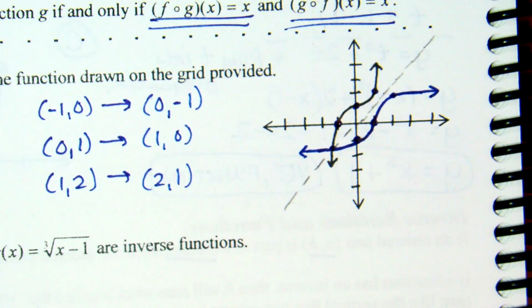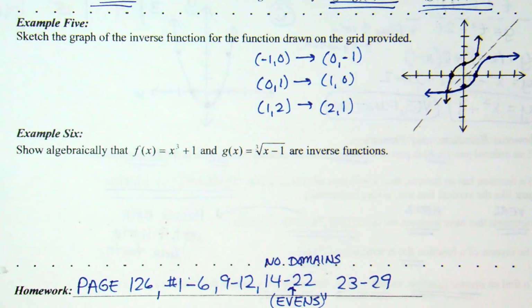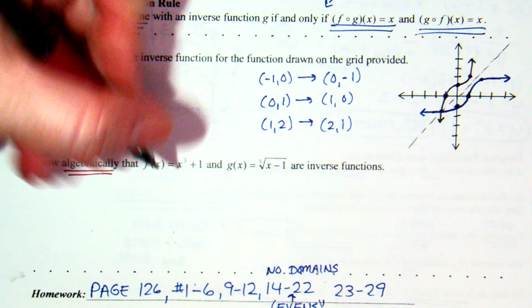One last thing. And this last thing is to show algebraically that f and g are inverses. This goes back up to what was right above there, the inverse composition rule. If f and g are inverse functions, then that means they're one-to-one, but more importantly, remember what it said up here? f of g equals x and g of f equals x. Both have to be true. So we can prove this by finding f of g and g of f, your favorite friends, right?